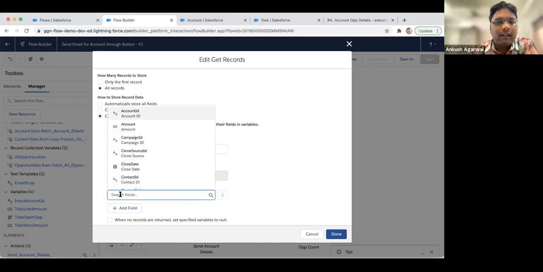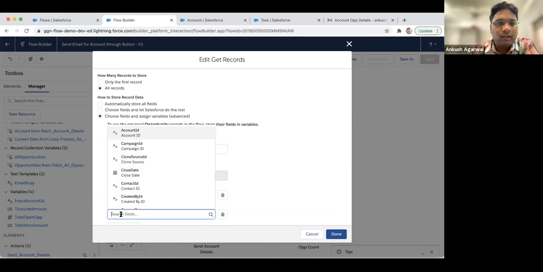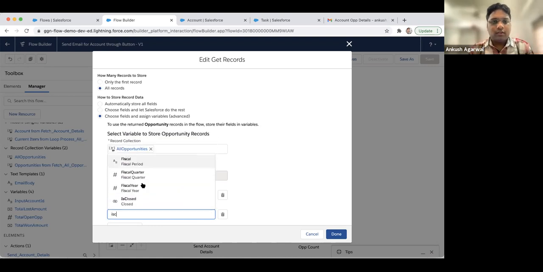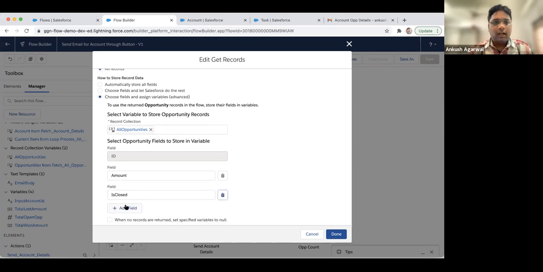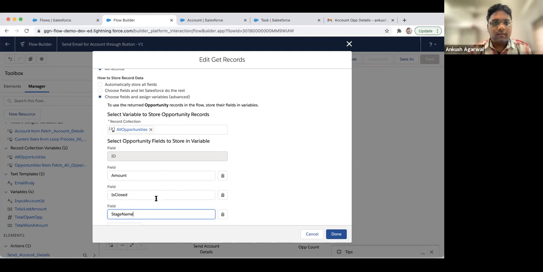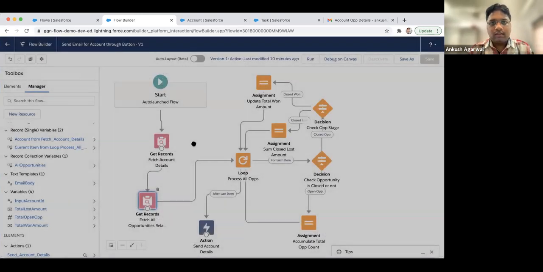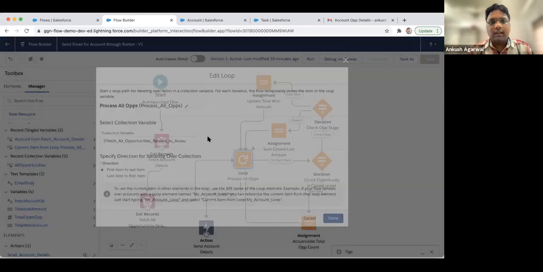So you can define any number of fields that you want. If you want amount with it, or IsClosed to check whether it is closed or not, and you want stage name as well, you can select those, and that's it. Then you can just use it inside this loop.